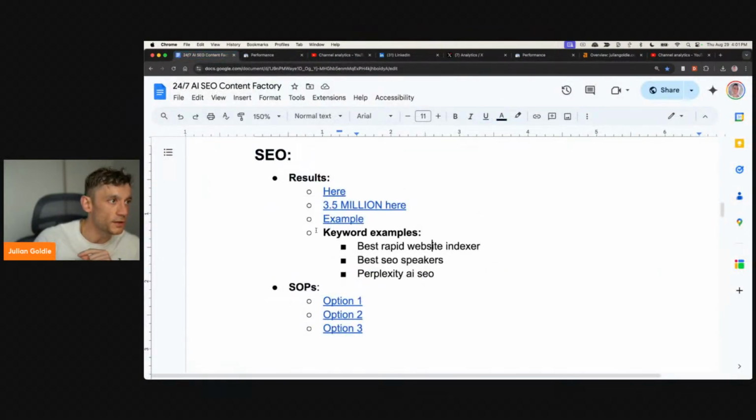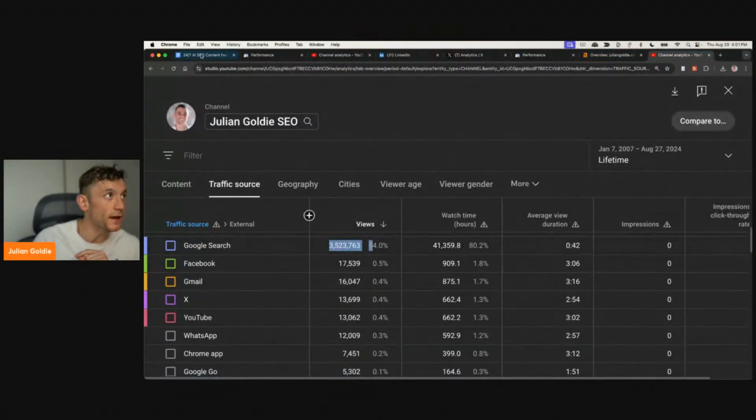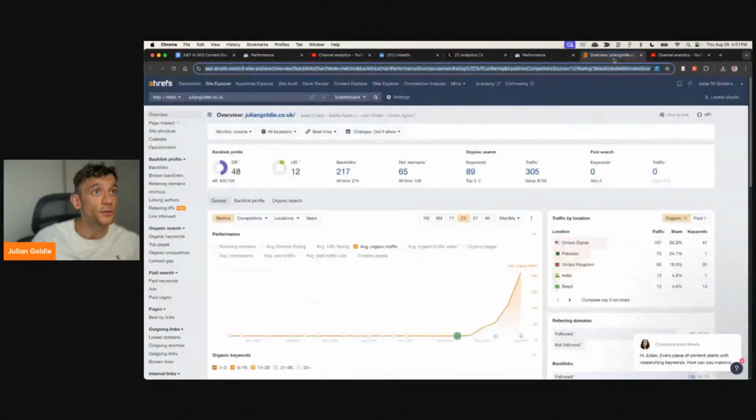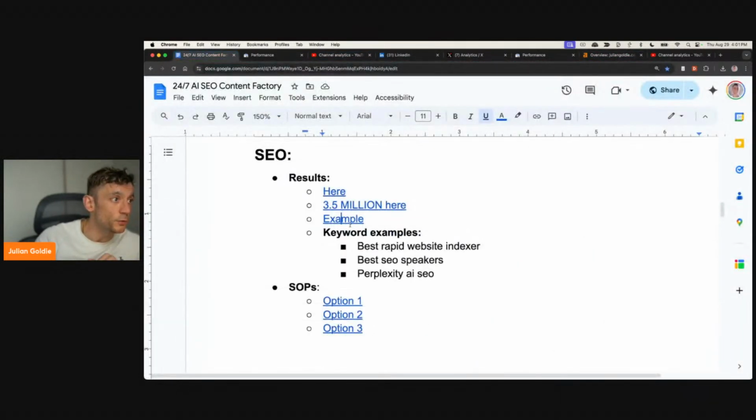And what you can see here as well is we got 3.5 million traffic from organic SEO right there. Additionally, if we open up this example, you can see the organic traffic for this website is flying as well. I'm going to show you how to automate this.